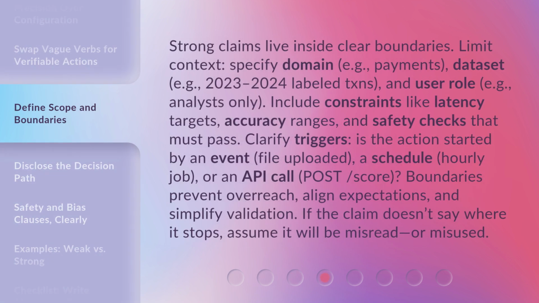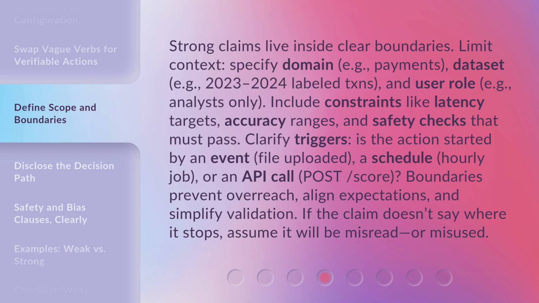Strong claims live inside clear boundaries. Limit context. Specify domain, e.g., payments. Dataset, e.g., 2023-2024, labeled TXNS, and user role, e.g., analysts only. Include constraints like latency targets, accuracy ranges, and safety checks that must pass.